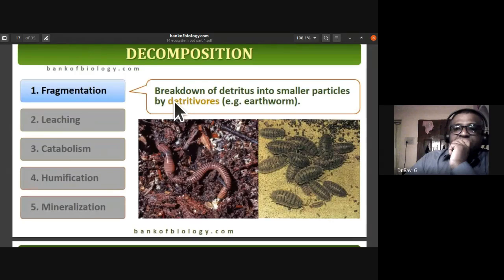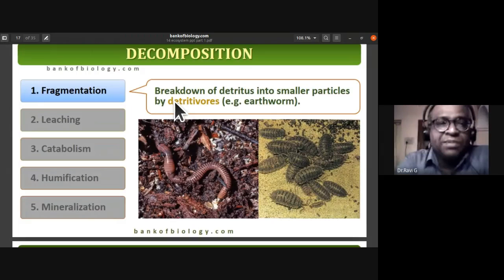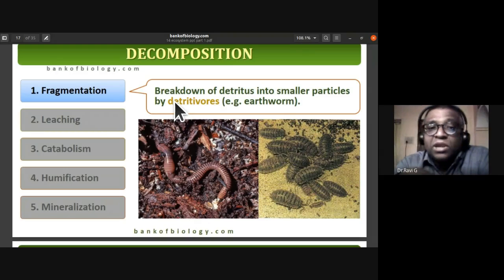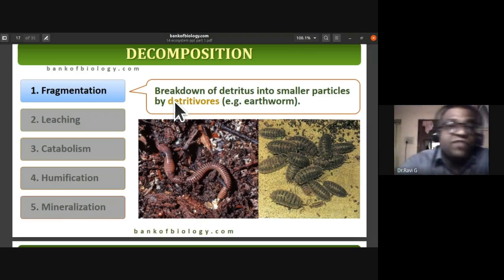So what is fragmentation? We'll study step by step the definition of each. Fragmentation is the breakdown of detritus, or decomposing material, into smaller particles by detritivores, for example earthworms. We call this fragmentation.